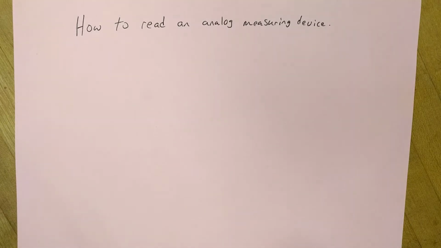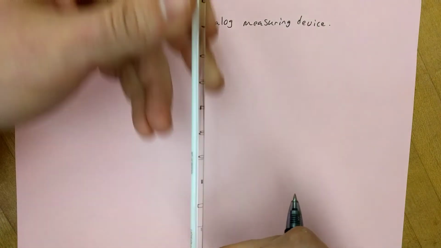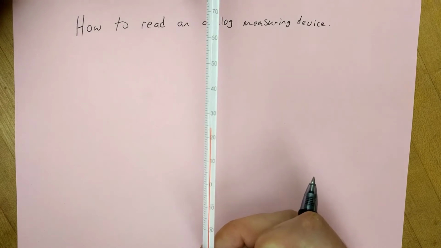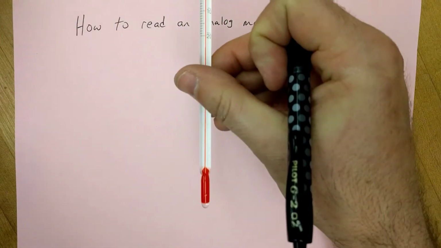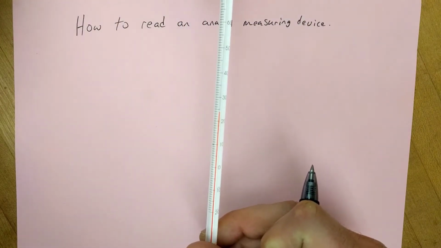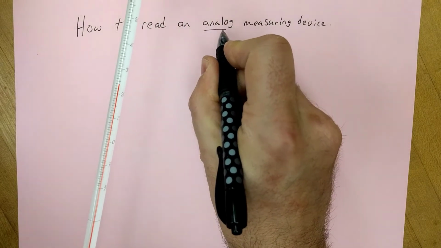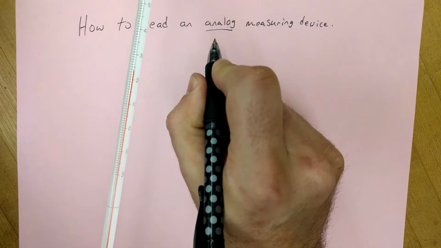Hello, today we're going to talk about how to read an analog measuring device. So I have one with me here, which is a thermometer, like we would use in the laboratory. And just to be clear what we mean by this word, analog measuring device, let's talk about a contrast.